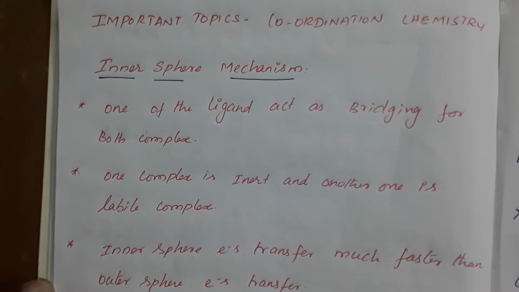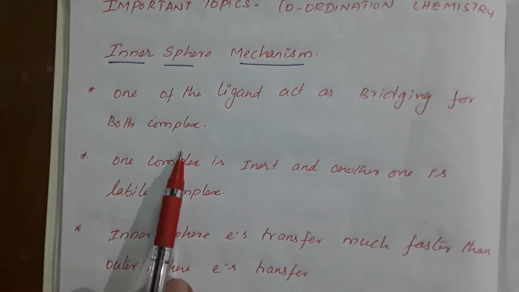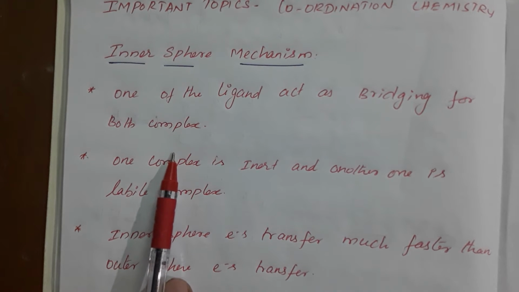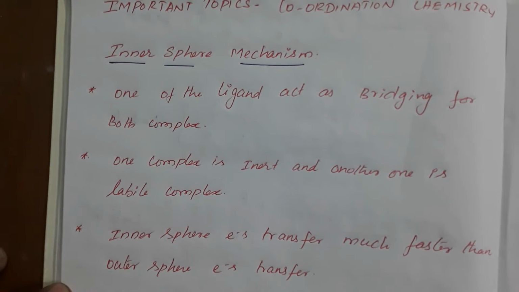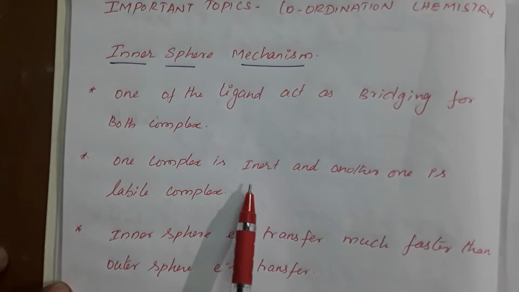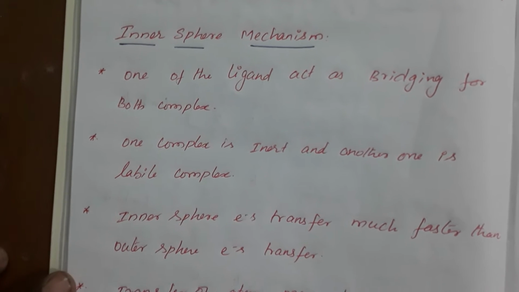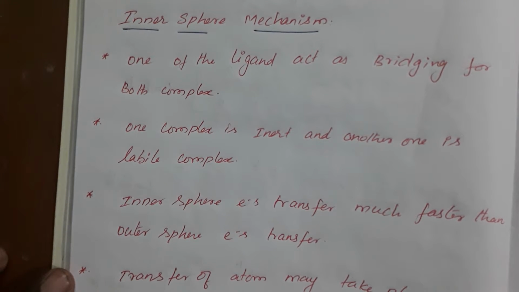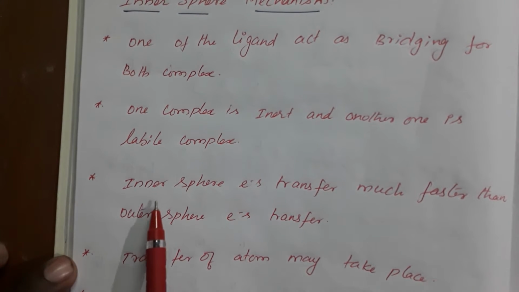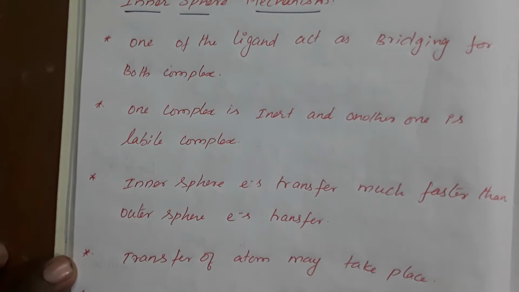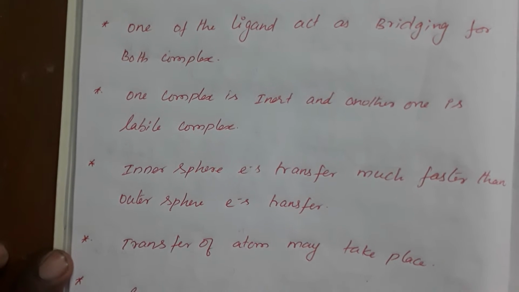Now we are seeing the assumptions of the inner sphere mechanism. One of the ligands acts as a bridge for both complexes. So from both complexes, one ligand acts as a bridge for electron transfer. One complex is inert, another one is a labile complex. In the previous video we discussed what is labile and what is inert complex. And the third point is that inner sphere mechanism electron transfer is much faster than outer sphere mechanism. How is it faster? Next we will see.